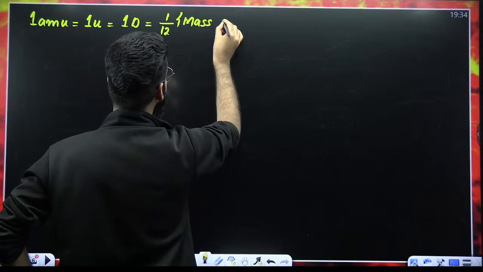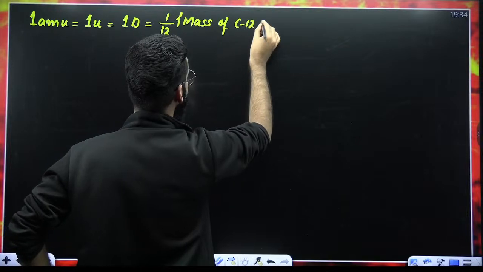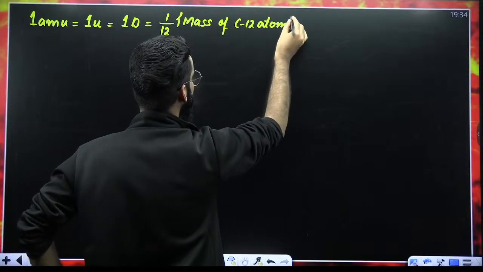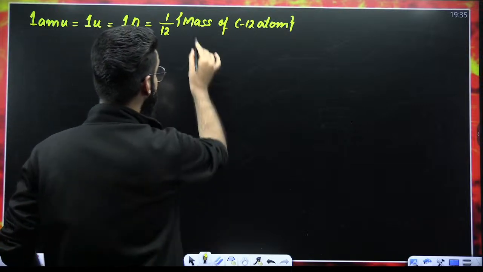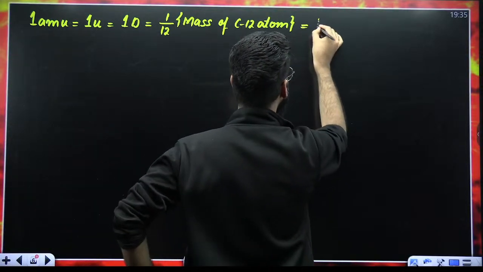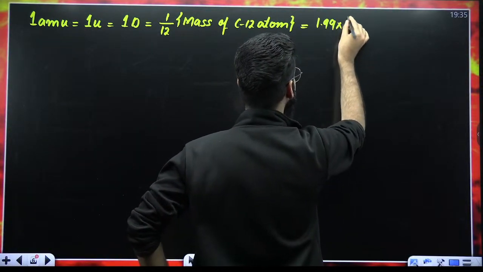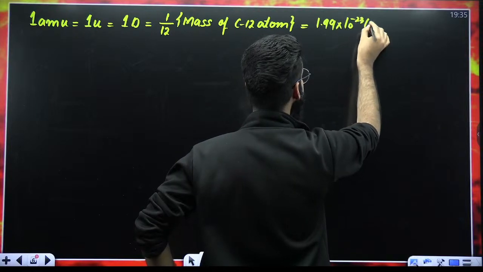You defined it as 1/12 of the mass of a carbon-12 atom. And the mass of a carbon-12 atom was calculated to be 1.99 into 10 raised to the power minus 23 grams, right?